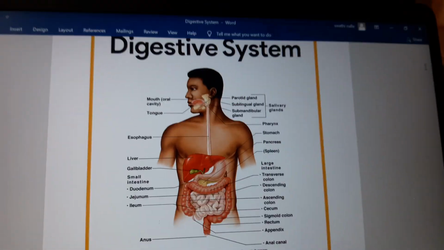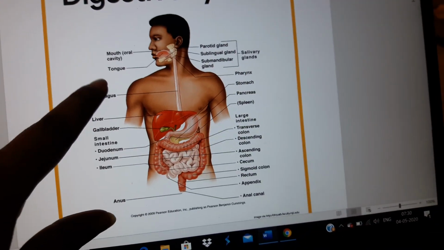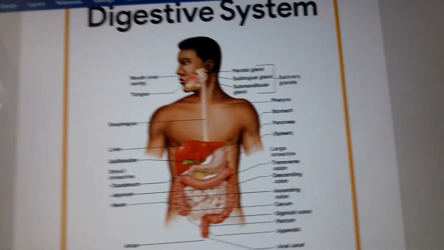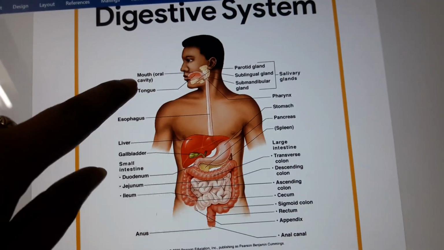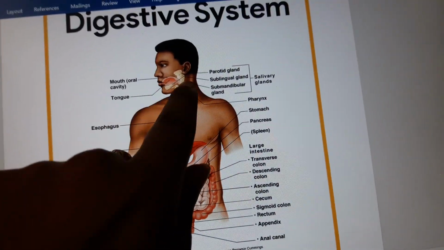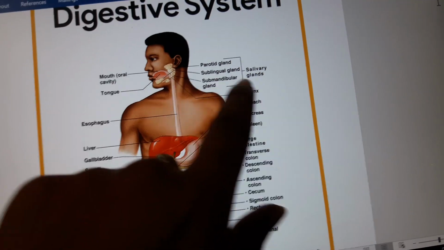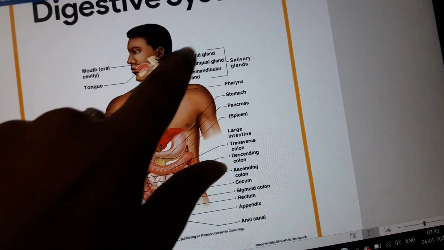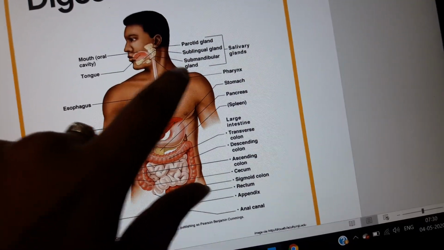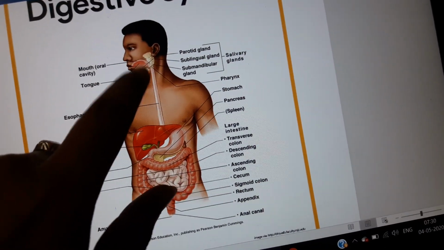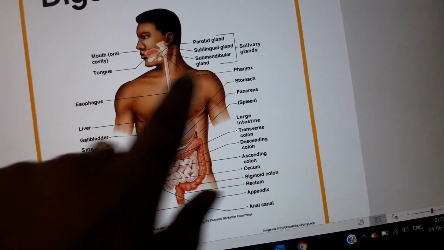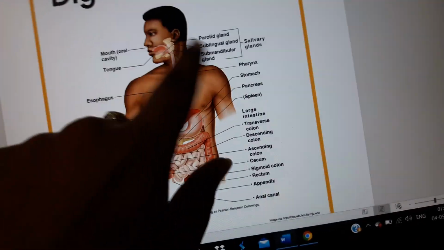Okay, so see here the digestive system. The primary digestive organs as well as accessory organs are represented in this diagram. See, the mouth, that is the oral cavity, consists of the tongue, teeth as well as salivary glands. Salivary glands are the parotid gland, sublingual gland and submandibular gland. These are mainly helpful for digestion in the mouth. Mainly the carbohydrates are digested in the mouth. See, the mouth is a primary digestive organ. Tongue, salivary glands and teeth are the accessory organs.